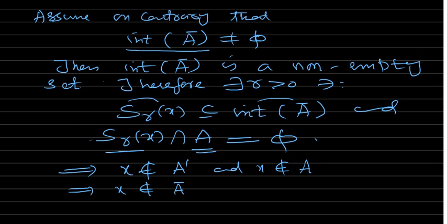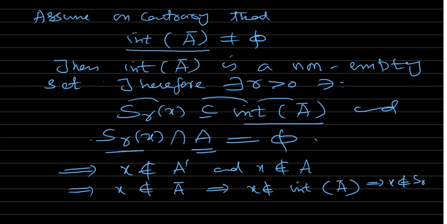So that means X is not in the interior of A closure, because the interior of A closure is a subset of A closure. So you can see X is not in the bigger set, so it's not in SRX, which means that X is not in SRX, which is a contradiction, as required.